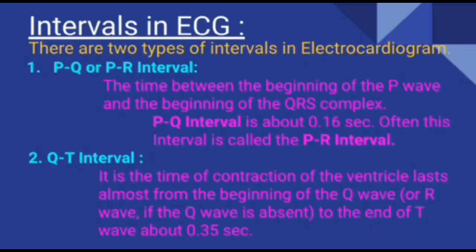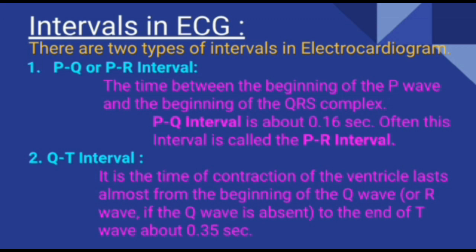There are some intervals in ECG. There are two types of intervals in electrocardiogram: PQ interval or PR interval, and QT interval. Let's know one by one. PQ interval or PR interval.